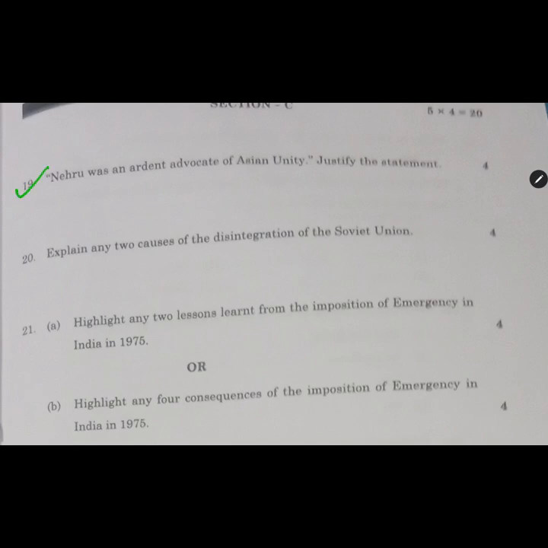Nehru was an ardent advocate of Asian unity. यहाँ पे आपको Bandung Conference मेंशन करना होगा और आपको नाम मेंशन करना होगा और उसके आसपास का सारा सेटअप करके मेंशन करना होगा। Asian unity में वही आता है कि Nehru जी ने first of all स्टैंड लिया था कि India एक Non-Aligned Movement start करेगी, फिर India को काफ़ी लोगों ने join किया, Bandung Conference हुआ and all that. Explain any 2 causes of the disintegration of the Soviet Union. ये भी बहुत simple question है।